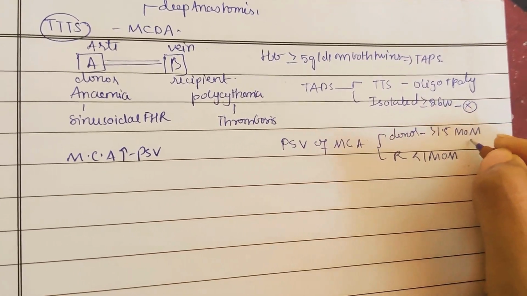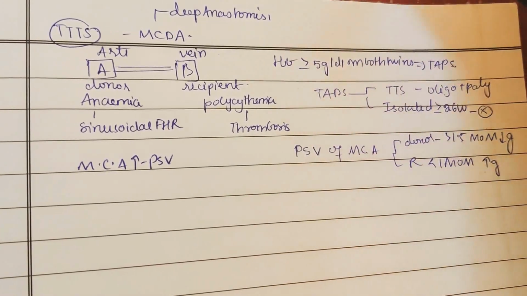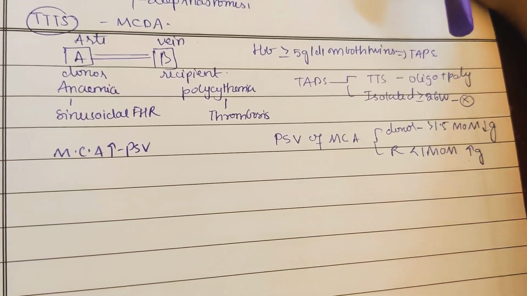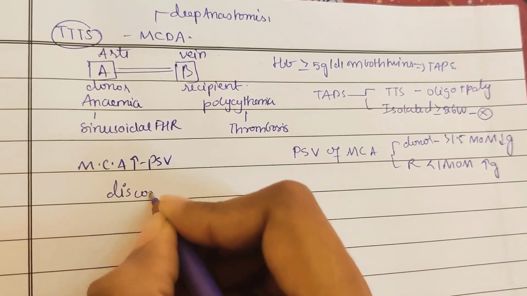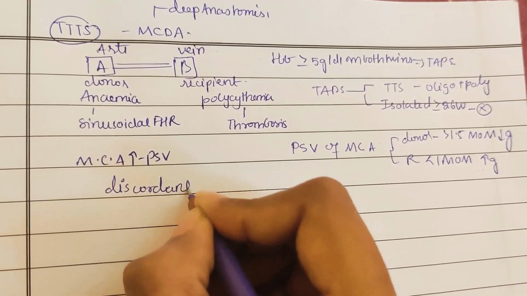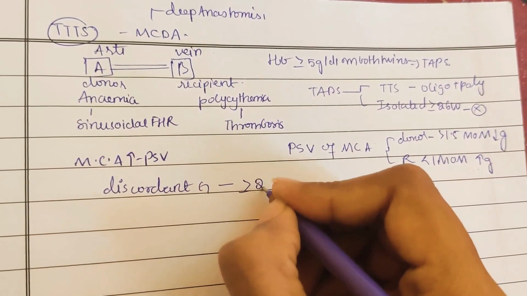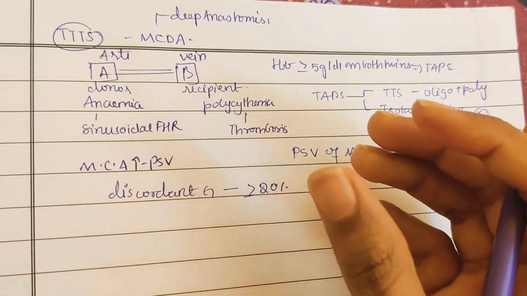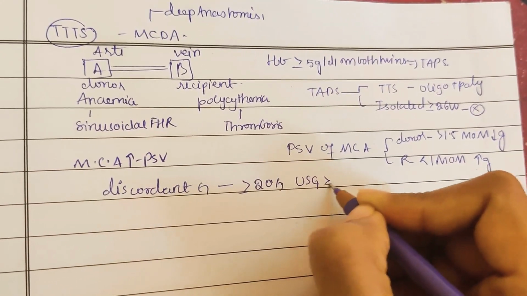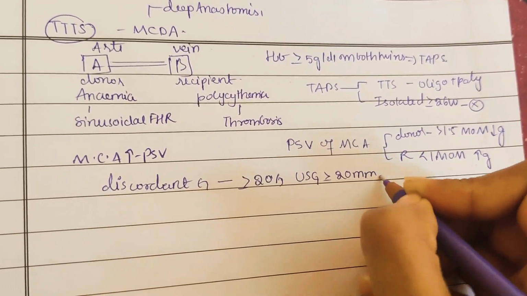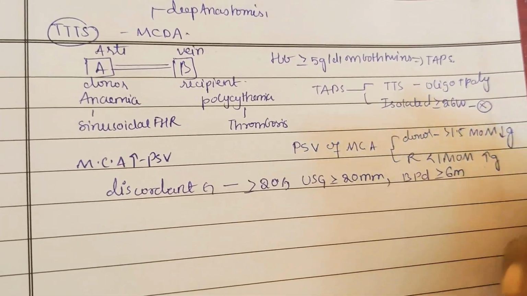Here the donor will have low growth because of this, and the recipient will have more growth. So this is leading to discordant growth. Discordant growth means differential growth because of this system. Discordant growth: the difference in body weight of the fetuses will be greater than or equal to 20%, with the larger twin being taken as index. Abdominal circumference on USG will differ by greater than or equal to 20 millimeters, and biparietal diameter by greater than or equal to 6 millimeters.